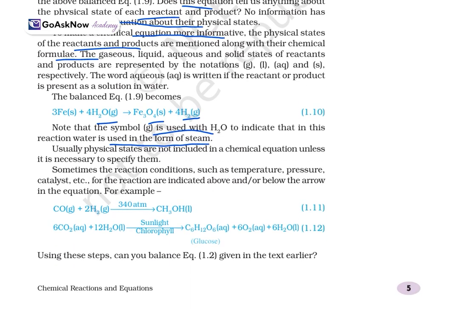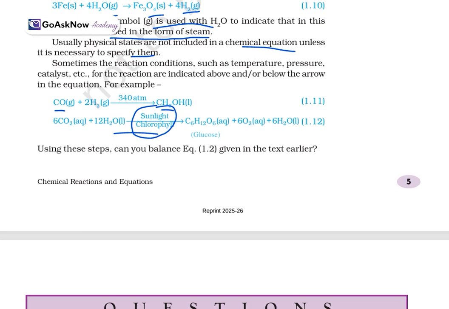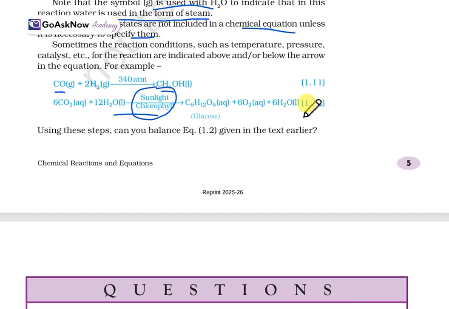Usually physical states are not included in the chemical equation unless it is necessary to specify them. Sometimes the reaction conditions such as temperature, pressure and catalyst are indicated above or below the arrow. For example, CO + 2H2 → CH3OH, with the catalyst shown on the arrow. In this way a chemical reaction can be represented. Now using these steps, you can also balance equation 1.2 given in the text earlier.